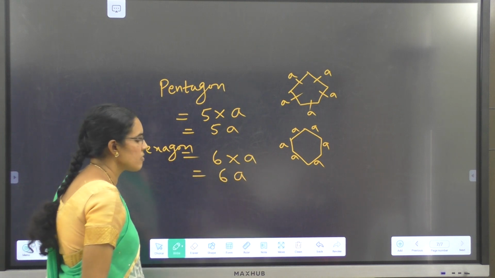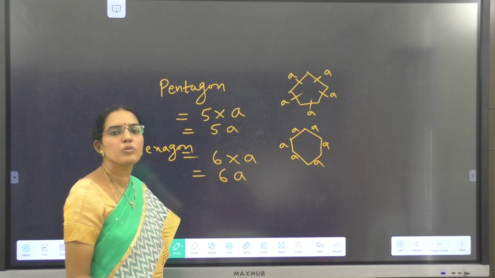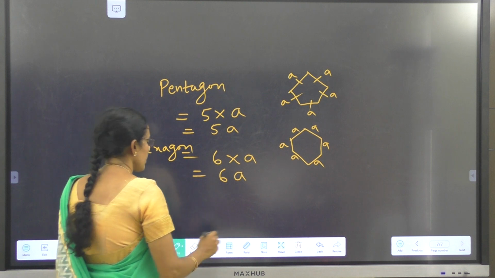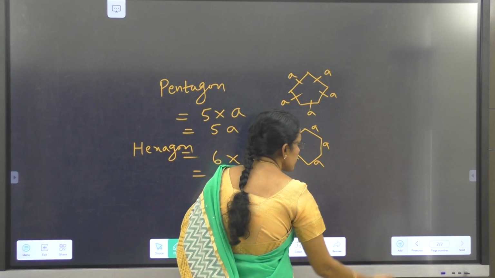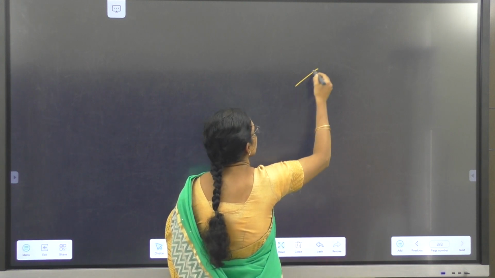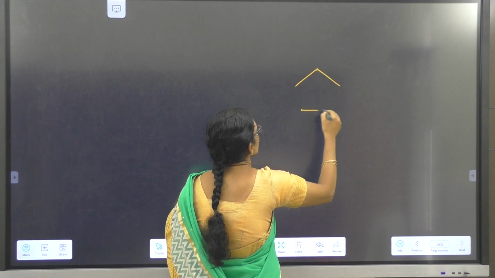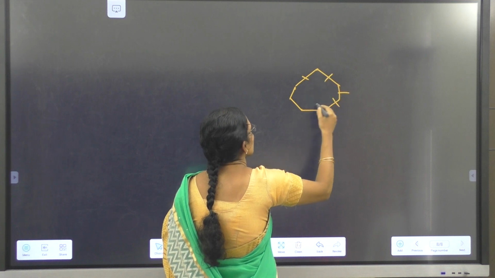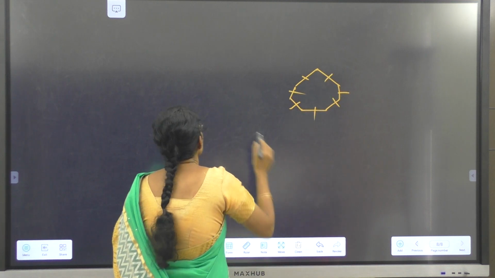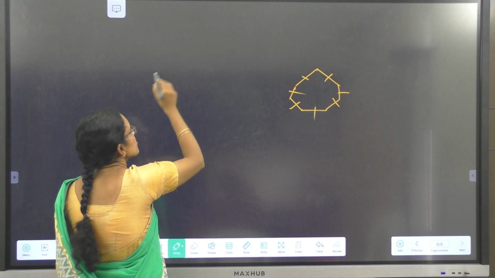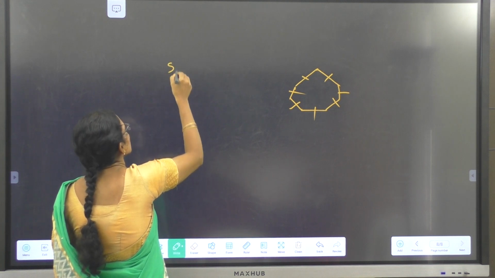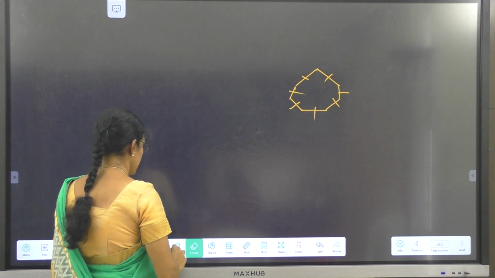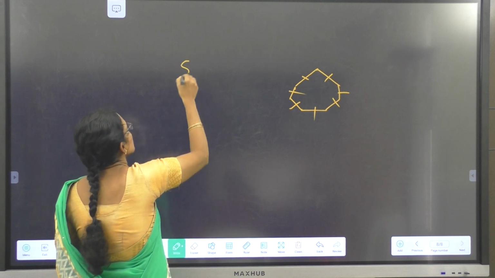If it is a 7-sided polygon, the perimeter is 7 into the length of any side, 7 into A, 7A units. We will see that also. Now a 7-sided regular polygon, we call a septagon.